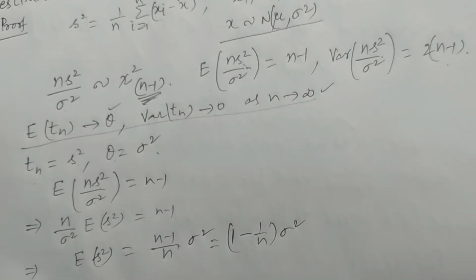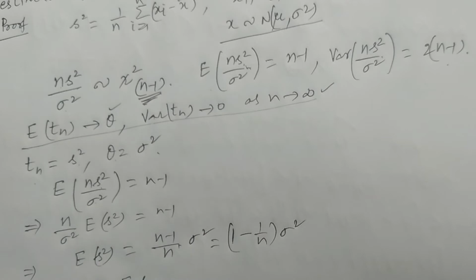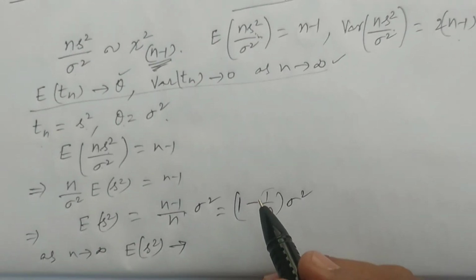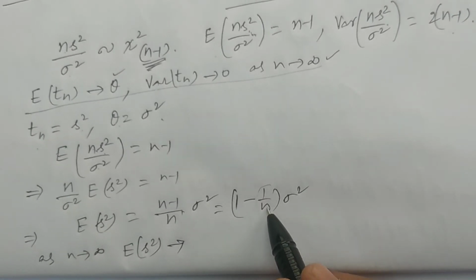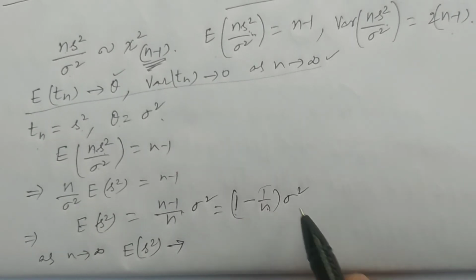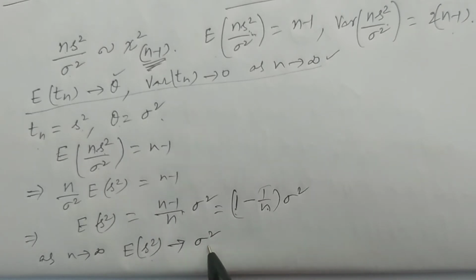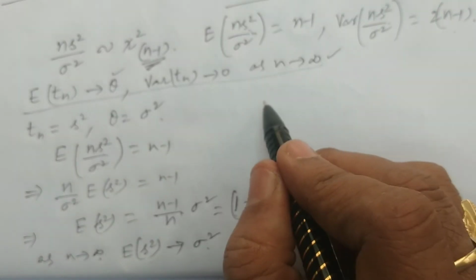So if you calculate this value as n tends to infinity, that is the expectation of s square, it tends to (1 minus 1 by n) times sigma square. As n tends to infinity, 1 by n tends to 0, and 1 minus 0 is 1, into sigma square is sigma square. So expectation of s square tends to sigma square as n tends to infinity. I have proved the first one.